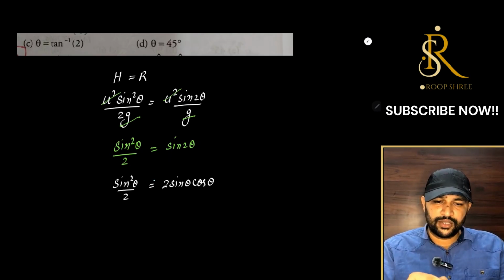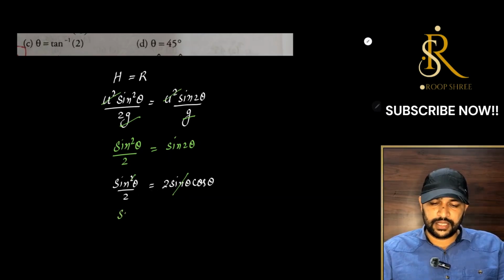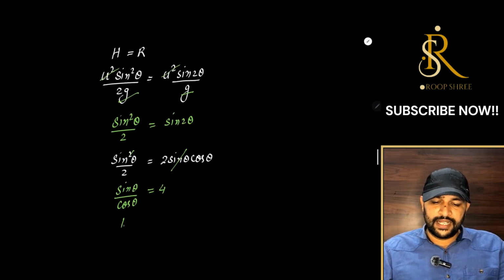So we can cancel out sin theta with sin theta, one of the sin theta will get cancelled, and here let us take 2 on the other side. So it will be sin theta upon cos theta, that will be equals to 2 2s are 4. So tan theta will be equals to 4, or you can say that theta is nothing but tan inverse 4.